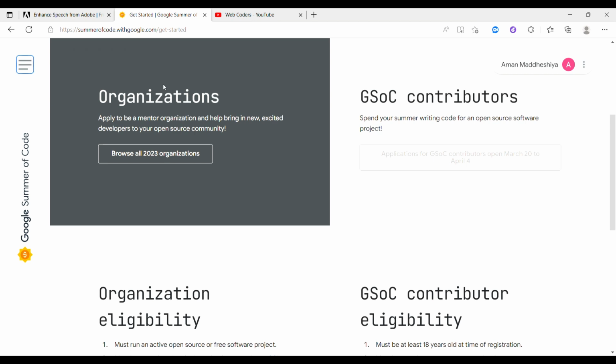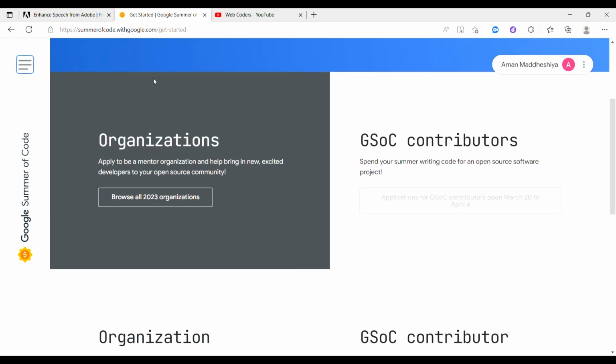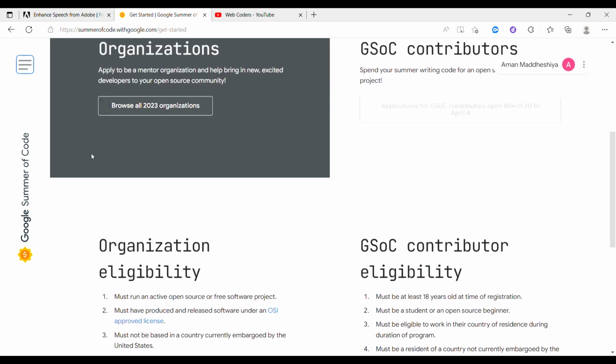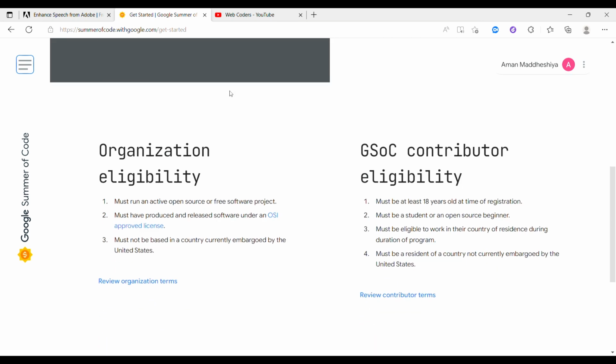I hope you already know what you have to do in GSOC 2023. As a contributor, you have to contribute to those organizations which have been selected by GSOC, nothing else. These are the list of all the organizations selected in GSOC, which we are gonna talk about in yet another video, which I will try to upload late night today itself.